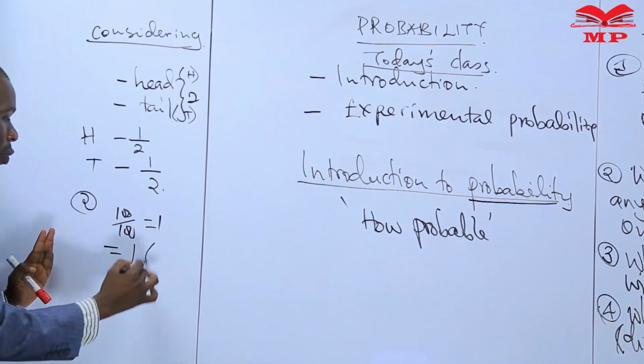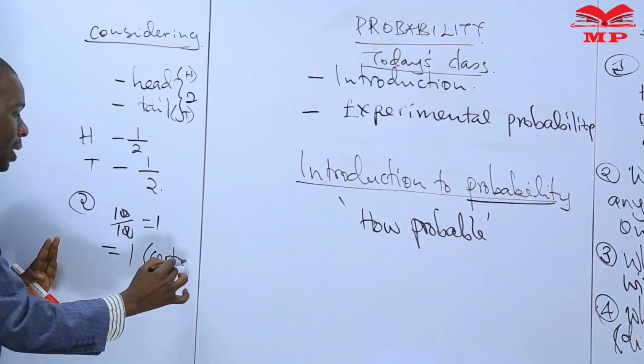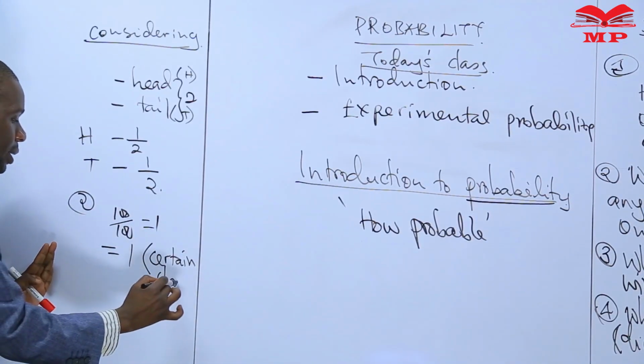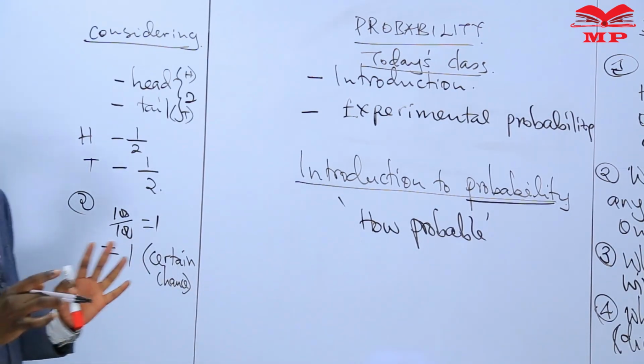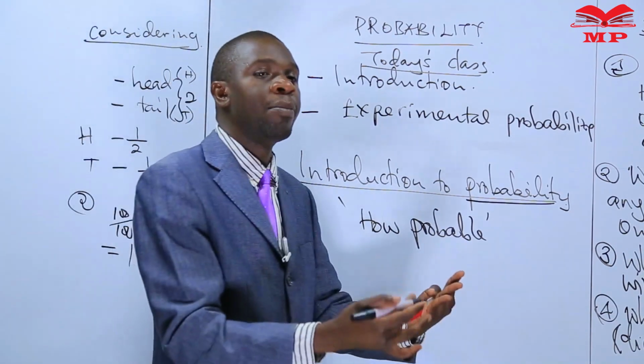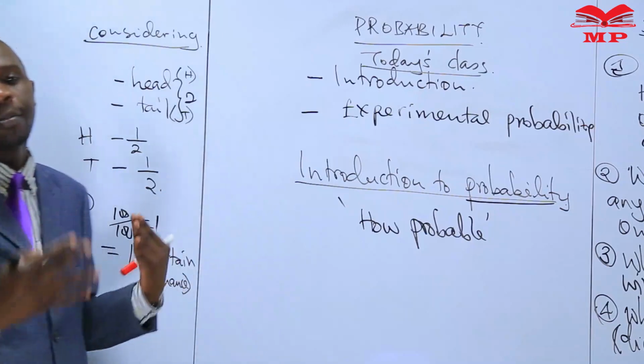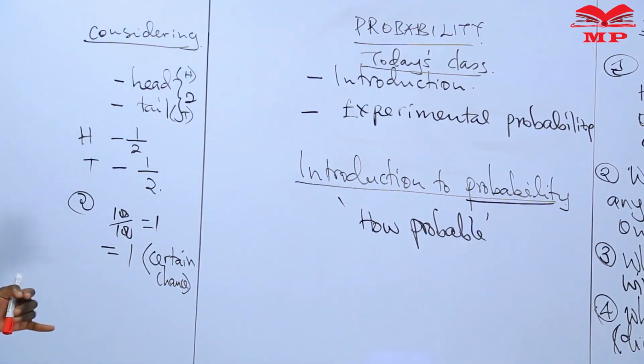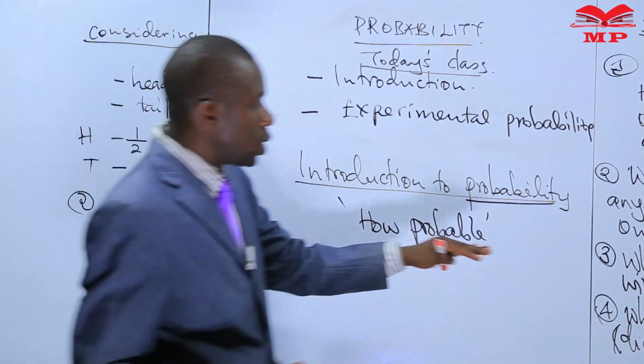And we are saying that 1 normally refers to a certain chance. You have to die at some point, bearing in mind what we have been experiencing in the past. Someone has to die. Now, we can also consider the third one.